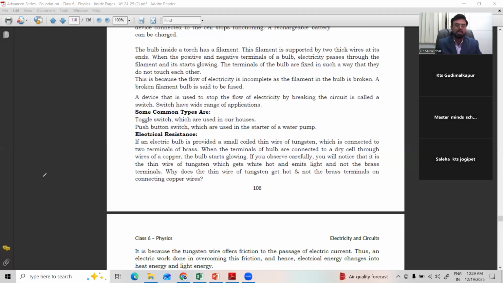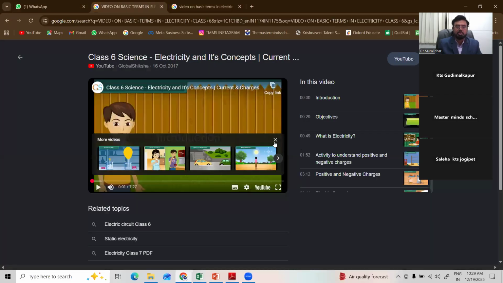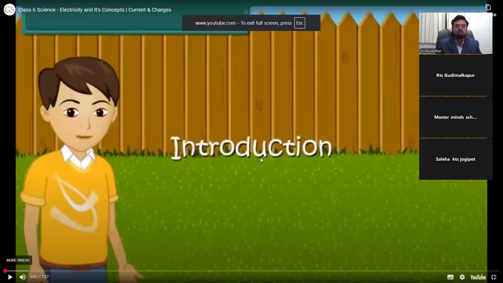Clear? Okay. Before going for the next part, some important definitions, because it is a simple chapter which we are going to complete by next class. I'll show you some videos on the important terminology of electricity.